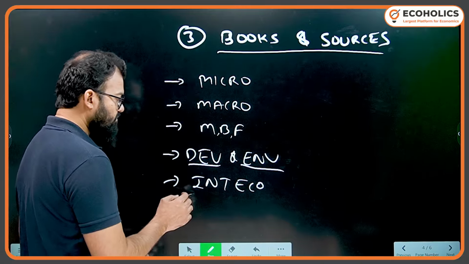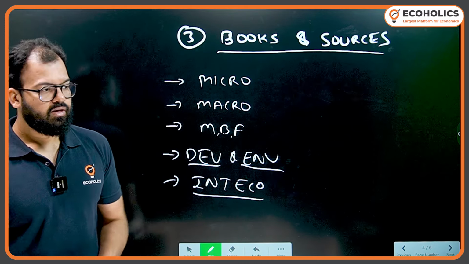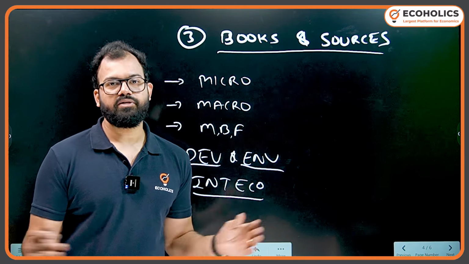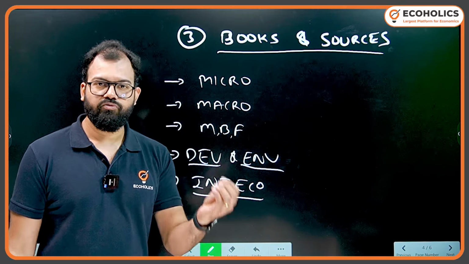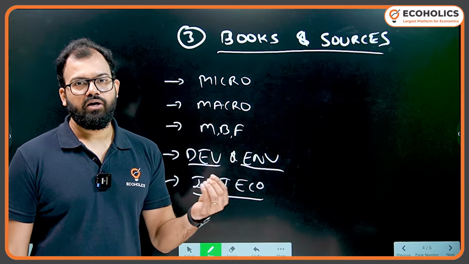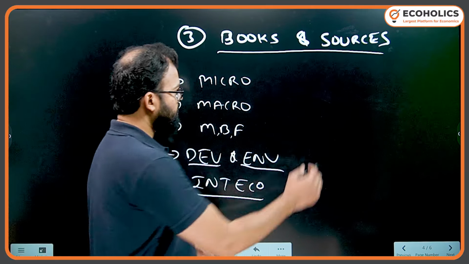And then we have international economics. Salvatore is considered the Bible. I think almost 95% of topics in international economics are covered in Salvatore. If you find something missing, you can refer to Paul Krugman; one or two topics are there in that.